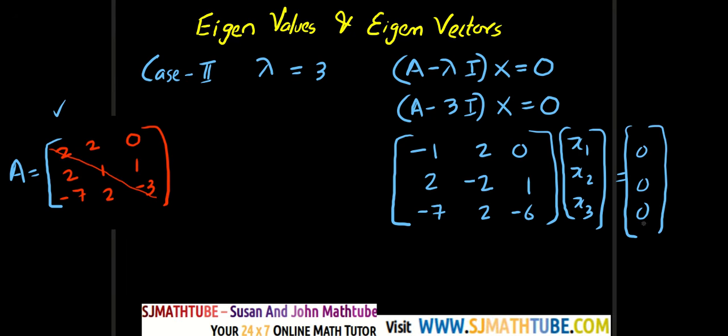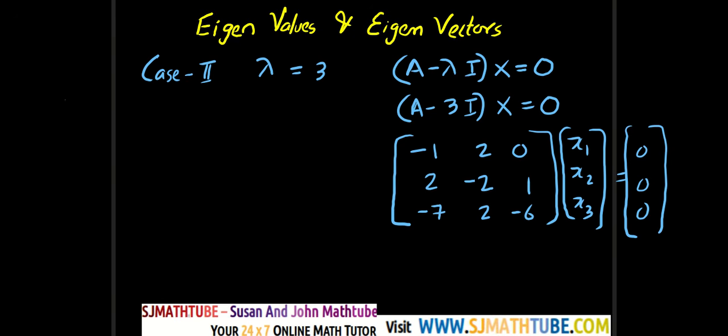Now I told you I have a trick, and the trick is called the rule of cross multiplication. You can use any 2 rows you like. Anyway, I'll stick to the second row and the third row. So what I do is I'm going to write x1 by determinant. Look at this, you have to focus here.